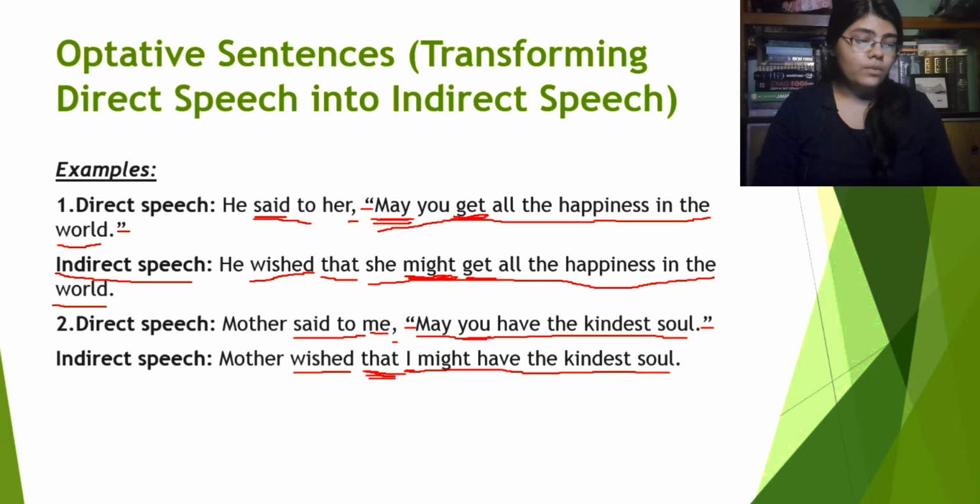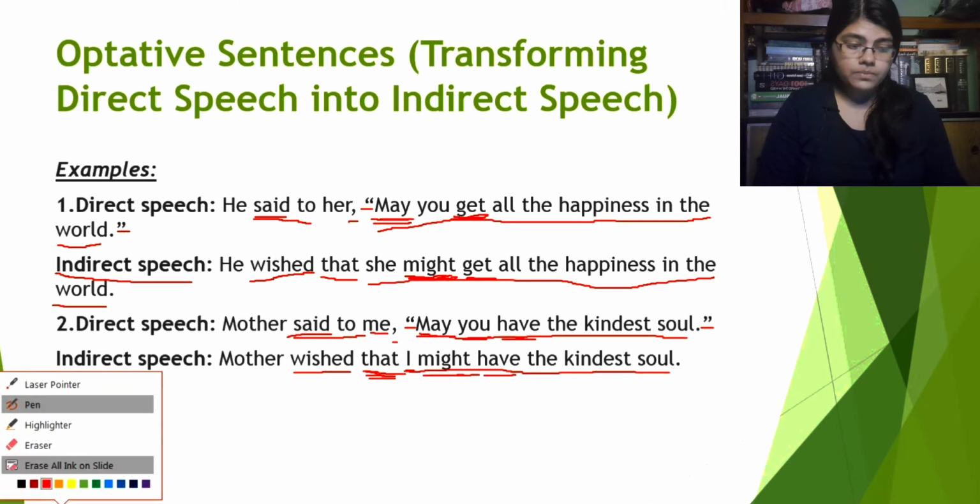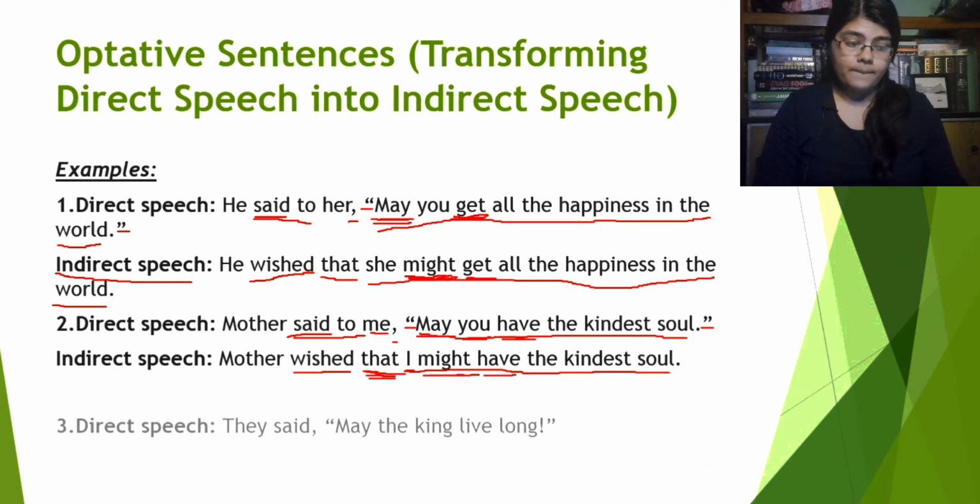Alright. Now again the verb of the reported speech is have. So we will add a might here by changing the may into past tense, because the reporting verb is in past tense as well. We will use might before have. So it will be mother wished that I might have the kindest soul. Alright, now what's the next one?